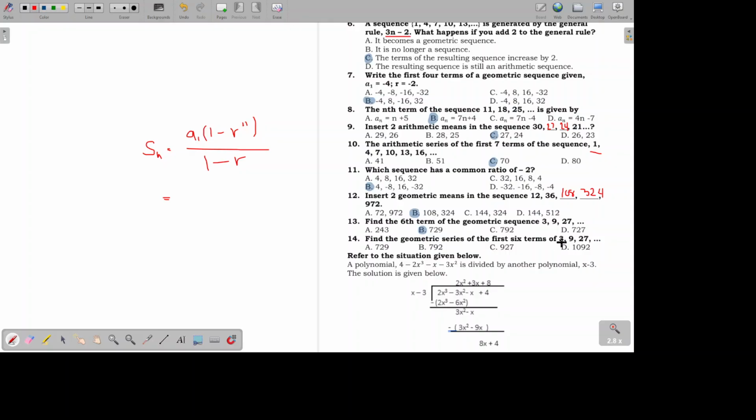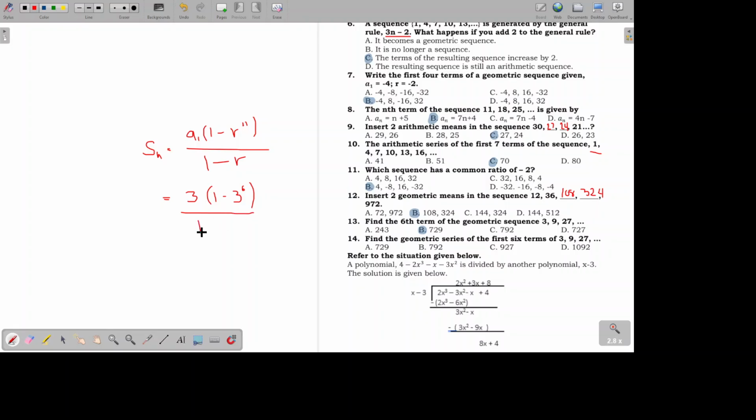So a sub 1 is the first term, which is 3. Then, again, we get the common ratio by dividing the succeeding by the preceding. 9 divided by 3 is 3. So r is 3, raised to n. We're looking for the sum of the 6 terms. So we put 6 here.